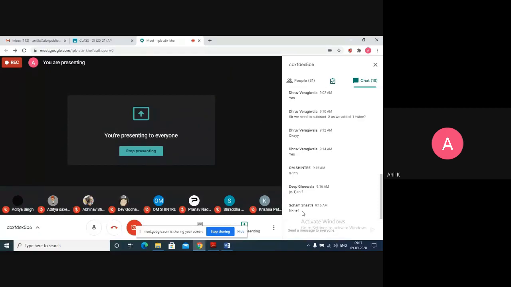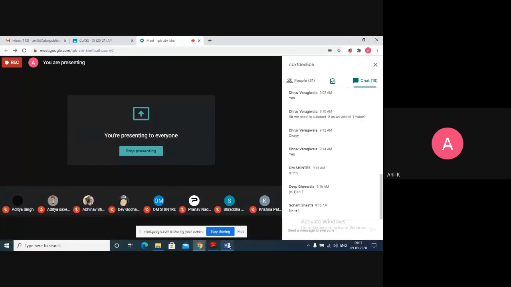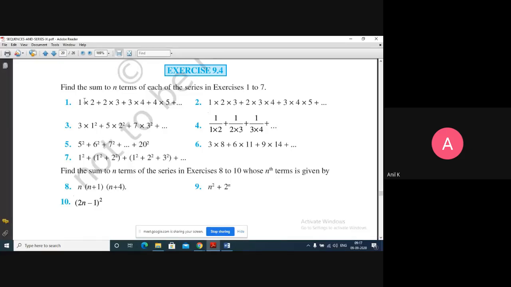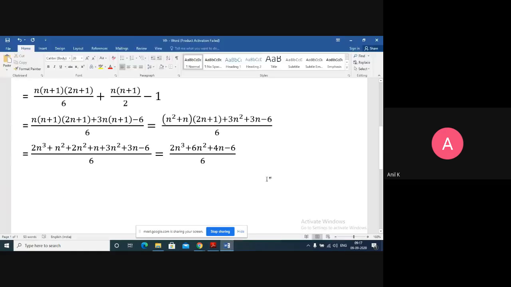Yes, Sohan says 3. Your answer is correct. n into n plus 1. Let me take n into n plus 1, because starting from 1, 2, 3, 4, in every pair, the first number goes 1, 2, 3, 4, 5 and it will go on, and the second number goes 2, 3, 4, 5. So that is n into n plus 1. First question of the exercise.